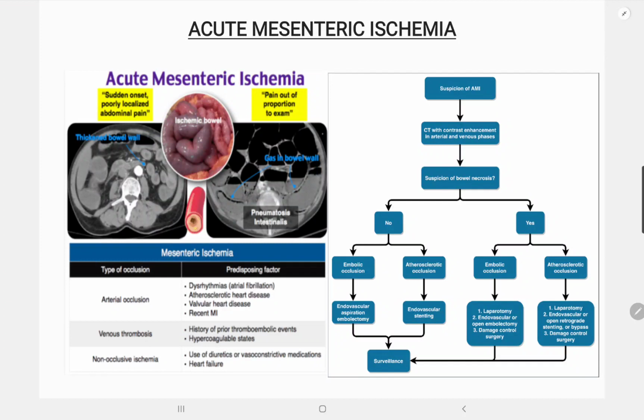Talking about the treatment, it usually includes fluid resuscitation, correction of metabolic acidosis, broad spectrum antibiotics, nasogastric tube for decompression, and surgical consultation is often required.